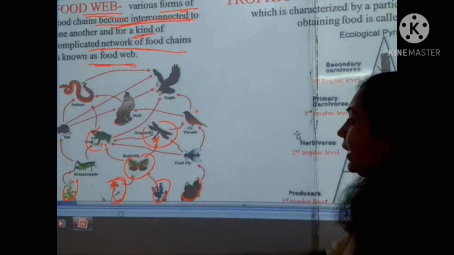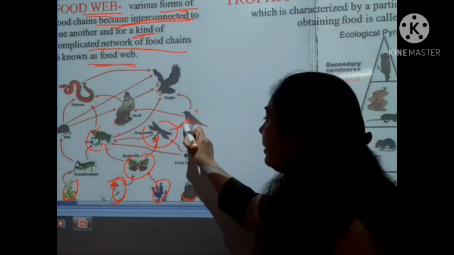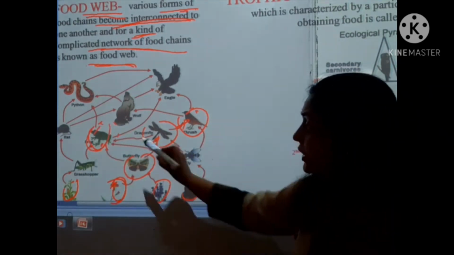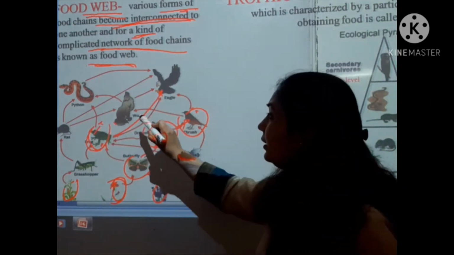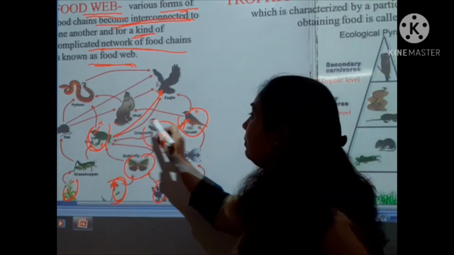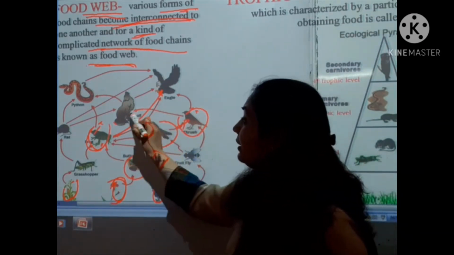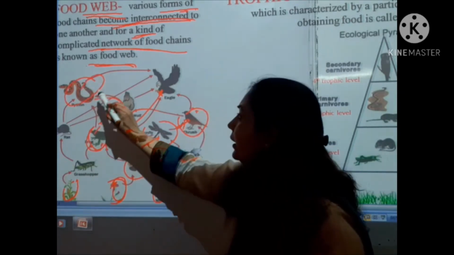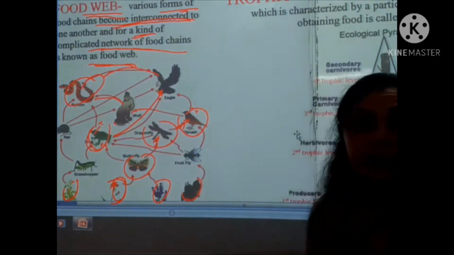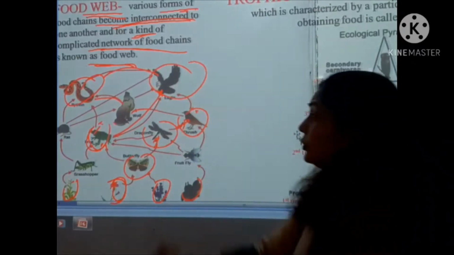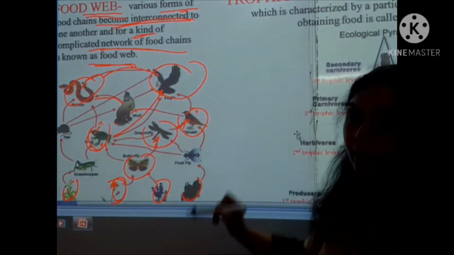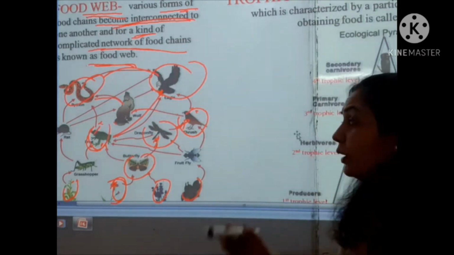Afterwards this dragonfly can be eaten by the thrush or by the frog. Now this frog can be eaten by the eagle, or the thrush can be eaten by the wolf, this wolf can be eaten by the python, and this python can be eaten by the eagle. So students, that is a great, large network or web that you are looking at here.